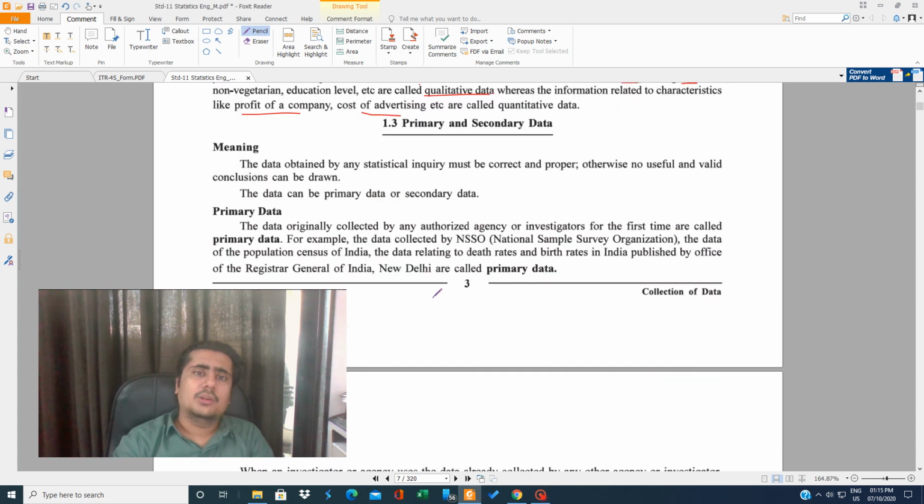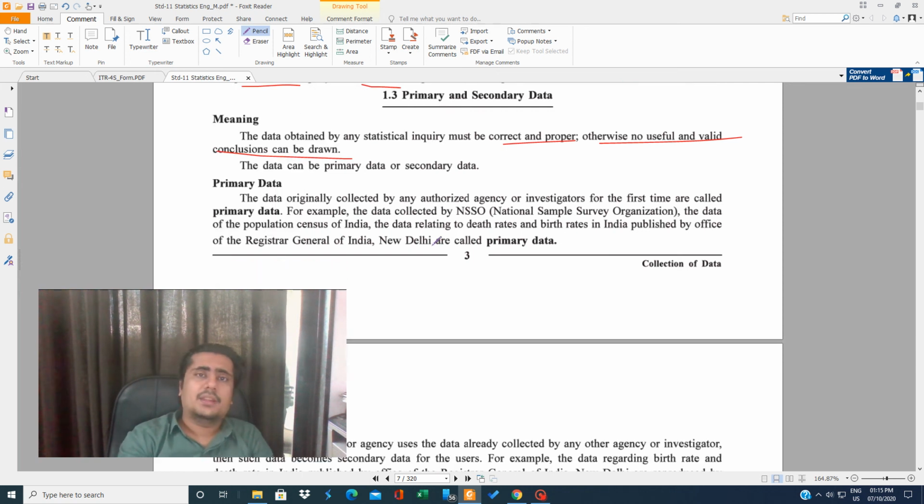Now when I told you about the collection of data, the data obtained by any statistical inquiry must be correct and proper, otherwise no useful and valid conclusion can be drawn. Whatever data you collect should be true. Otherwise, what is the motive of collecting the data? The data can be primary or secondary. What is primary data? The data originally collected by any authorized agency or investigator for the first time.